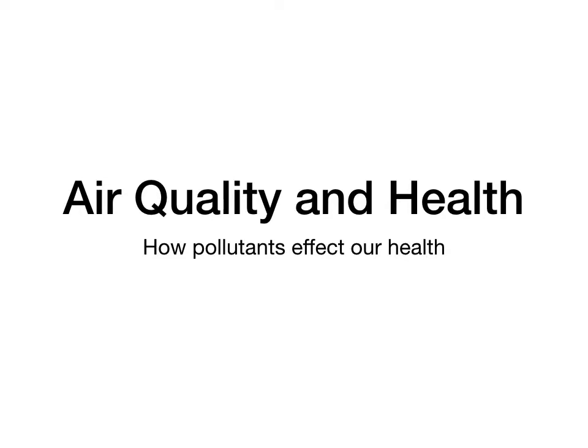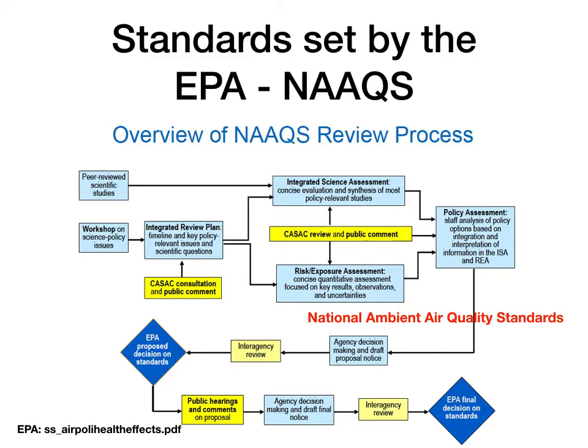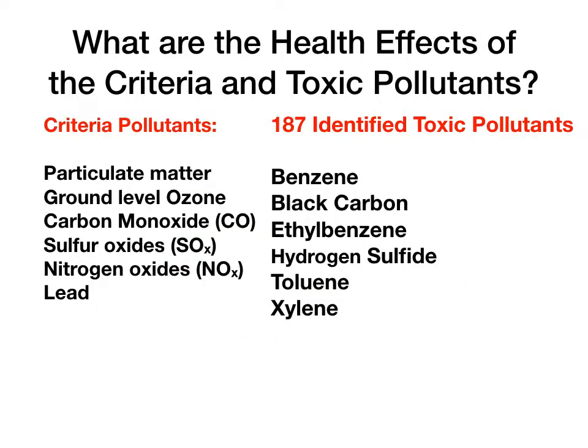Air quality and health. How do pollutants affect our health? The levels of pollution that affect our health are set by the National Ambient Air Quality Standards, NAAQS, of the Environmental Protection Agency. They have a review process that includes scientific studies, risk exposure assessment, public comment, interagency reviews, etc.